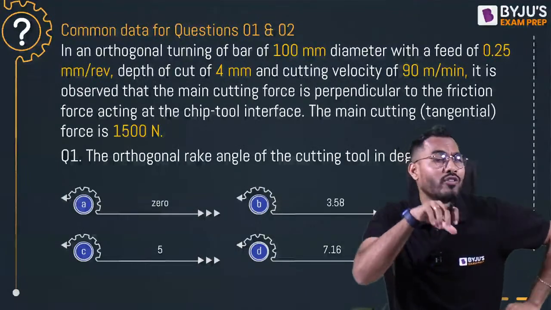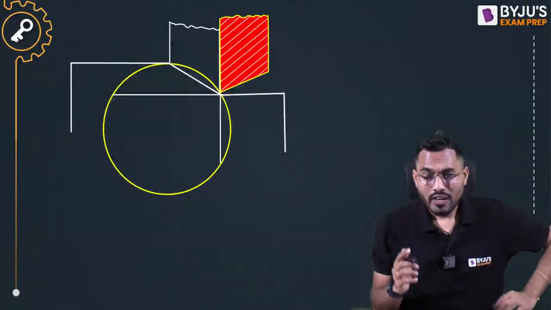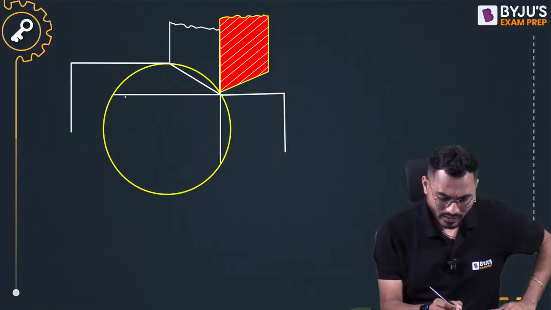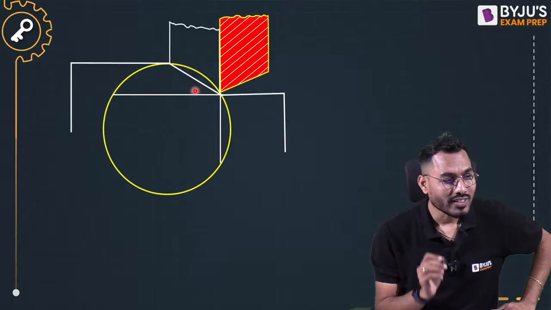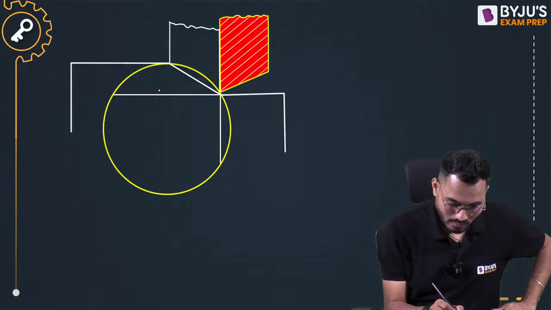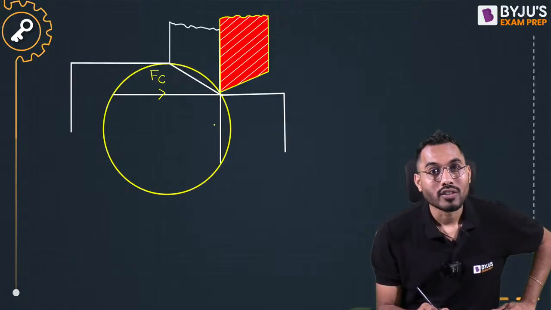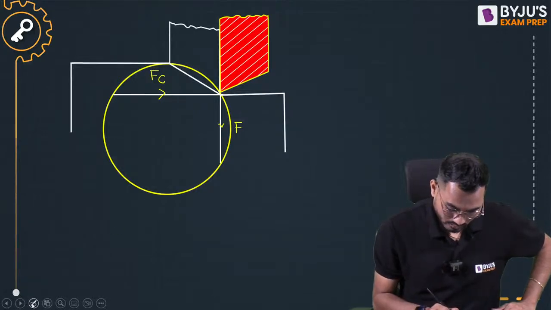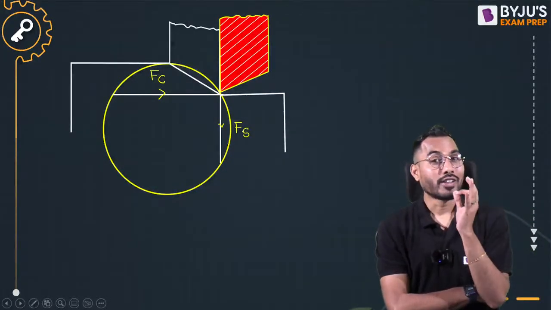Sir, can I say that the cutting force is normal to the friction force? If I draw a friction angle, this is my cutting force, Fc, and it is normal to the friction force. This will be my friction force, called Fs.